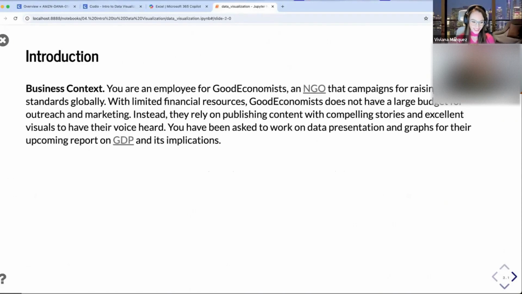So as usual, let's start with our business case. So what are we today? Today, we are data analysts for the Good Economists. So Good Economists is an NGO.